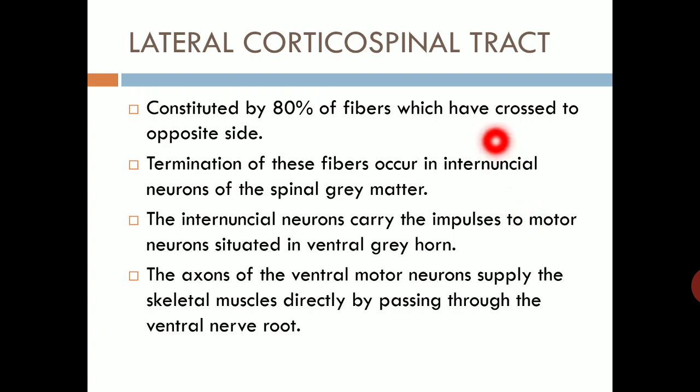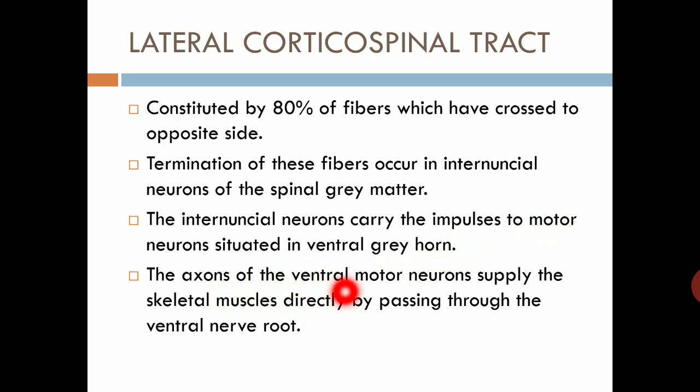Now the lateral corticospinal tract, as we have discussed, is constituted by 80% of fibers which have crossed to the opposite side. Termination of these fibers occurs in internuncial neurons of the spinal gray matter. Internuncial neurons carry impulses to the motor neuron situated in the ventral gray horn, which is the alpha motor neuron.